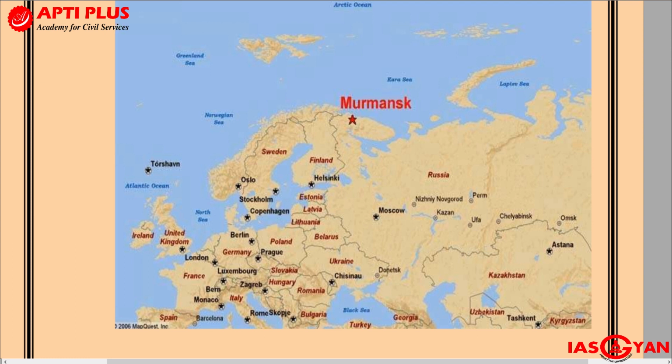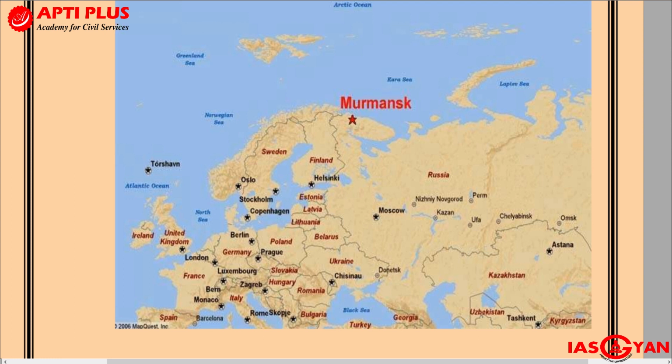Now automatically, if you are more or less okay with your understanding of geography, then you'd understand that in these high latitude areas, especially during the winter, it will be extremely cold. Not only is it extremely cold, but most of the ports at these latitudes will be frozen and unoperational during winter. Because of the extreme cold, the sea will be frozen, and hence automatically the ports will also become non-operational, because ships will not be able to enter or leave the port.